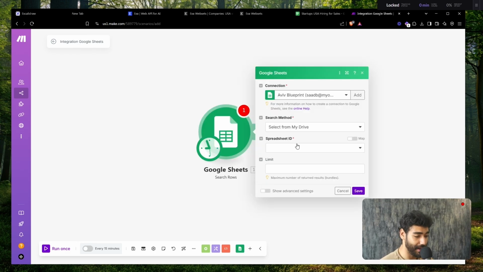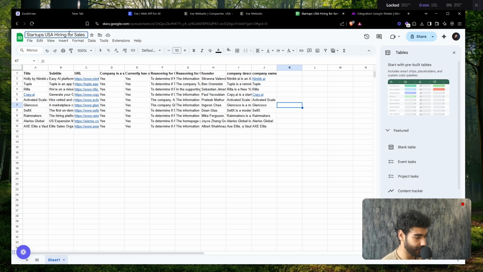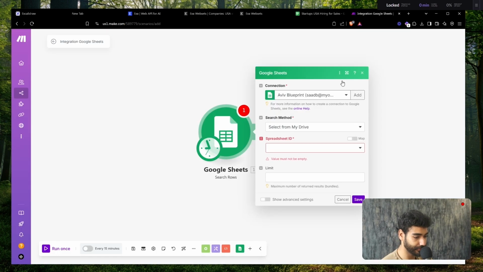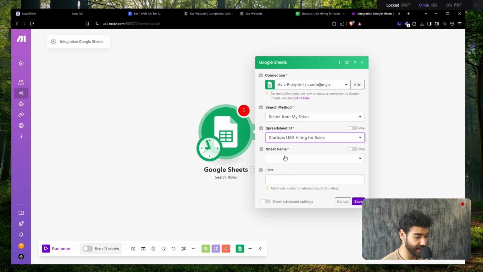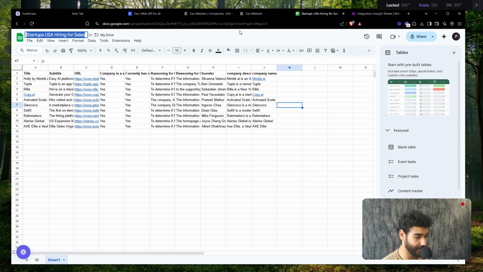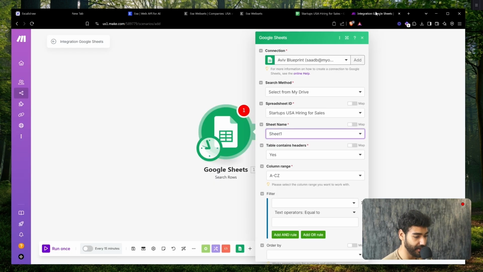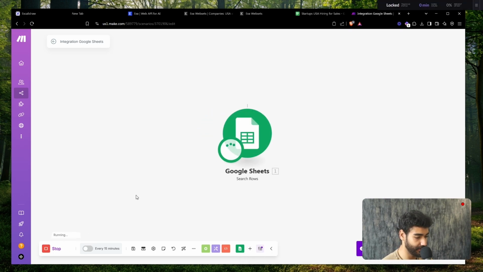All I have to do is map my connection. Spreadsheet ID is going to be the name of these sheets. So just copy this, go back, paste this here. Now you have access to it. In terms of sheet name, it's going to be sheet 1 because if you guys noticed here, it's sheet 1 here. So I'm going to go back to Make. In terms of limits, I'm just going to put 1 because I want to retrieve 1. Okay, click save, run once.